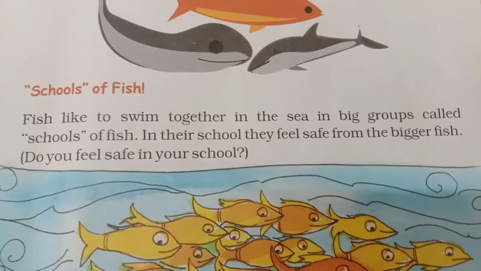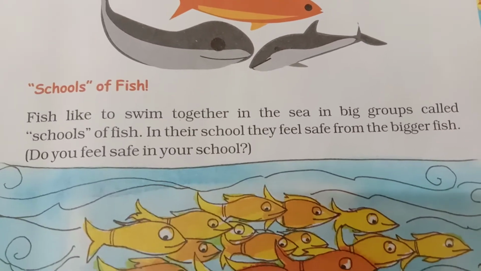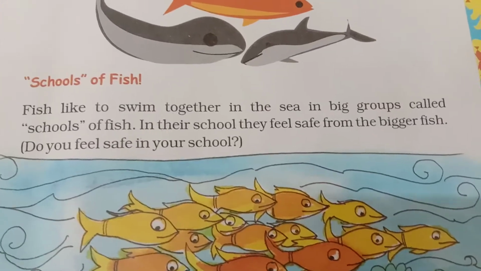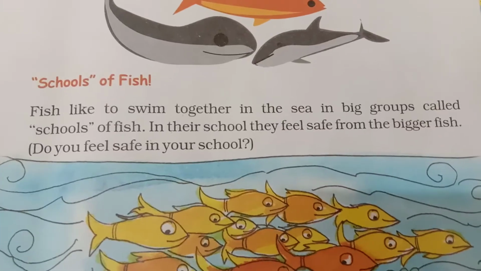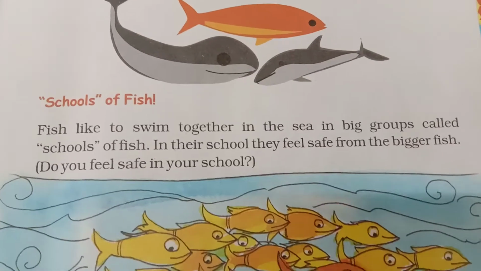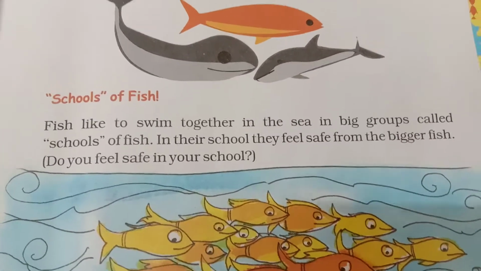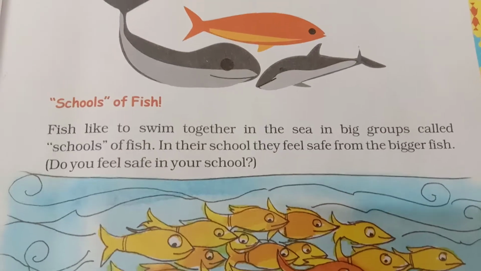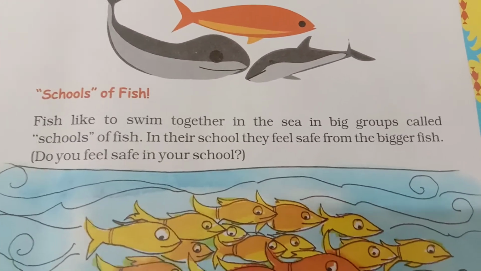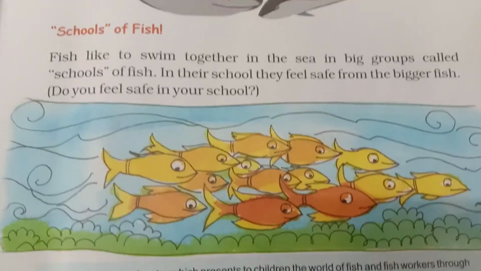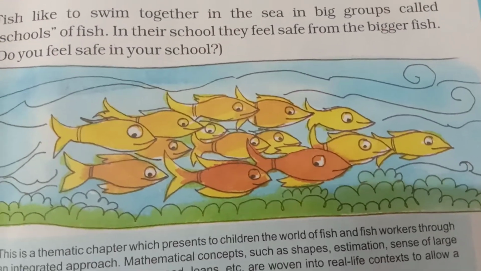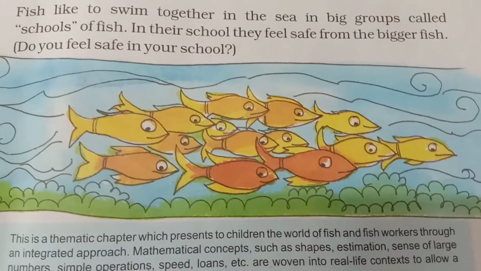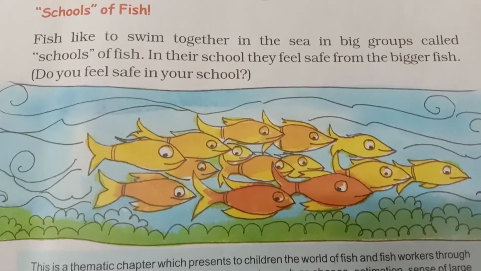As we have seen, everybody has seen how the fishes swim. They always try to swim together in big groups in the sea. Such a group of fishes which swims together is known as a school of fish. You see the picture? See how many fishes are swimming together. This is known as a school of fish.